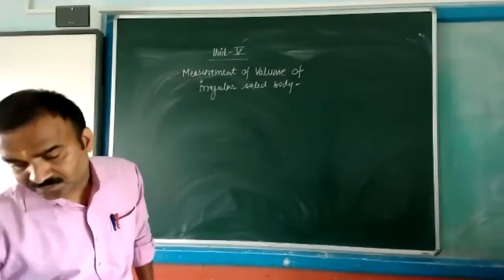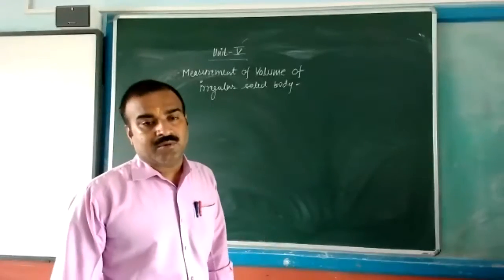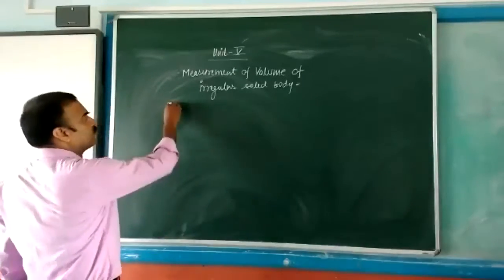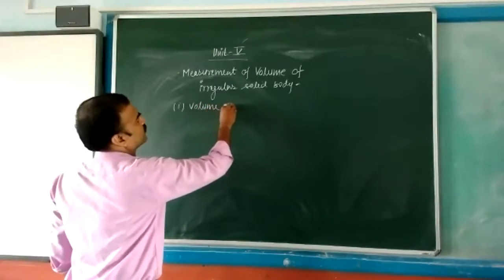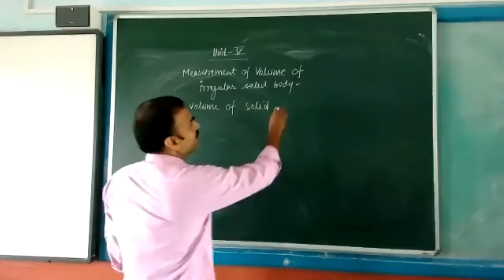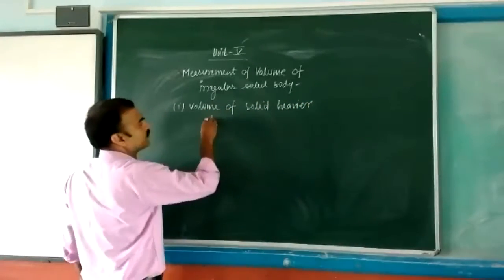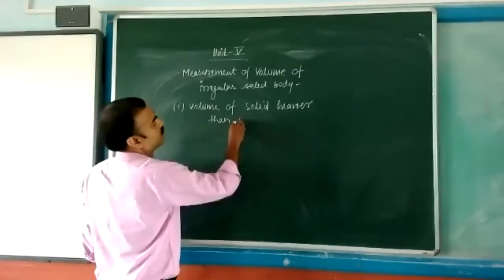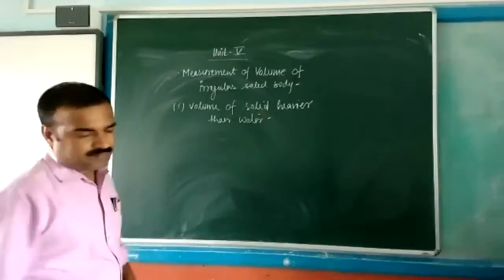Now, how can we measure the volume of the irregular body? First one, the volume of the solid heavier than water. It's a general method.